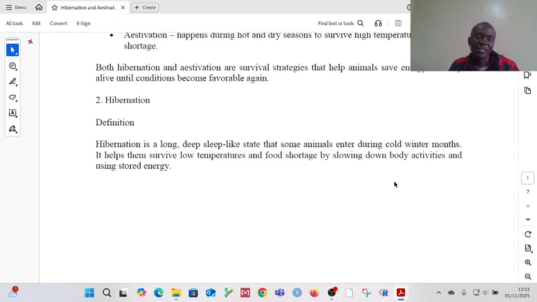Okay? Then if it's an animal that needs to feed on grass, at that particular point, most of the grass is covered by ice. So it must arrange itself, find a way to be inactive for some time until the conditions have become favorable.